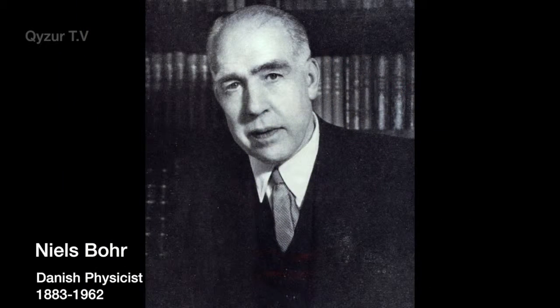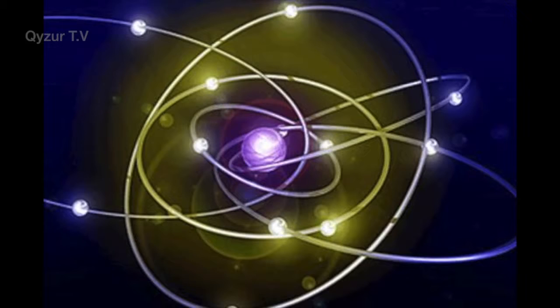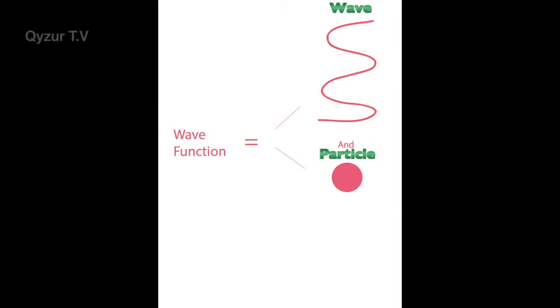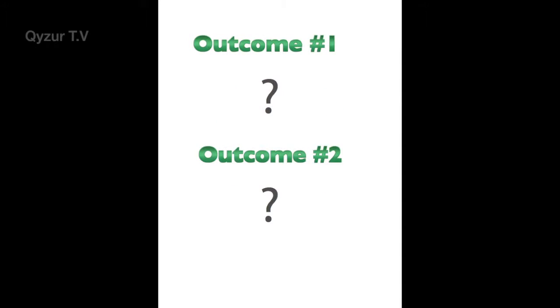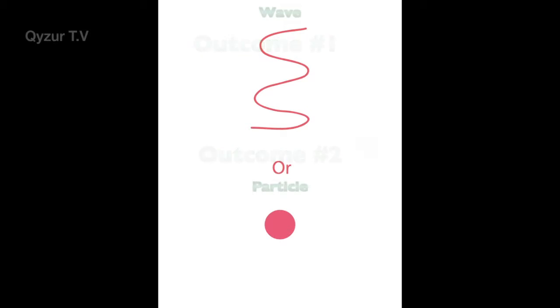According to Niels Bohr, a Danish physicist, when we observe a quantum object, we affect its behavior. Observation breaks an object's superposition and essentially forces the object to choose a different wave function. For example, say an object's wave function is both a particle and a wave. When the physicist measures the particle, there are two possible outcomes. It will be measured as either a wave or a particle.